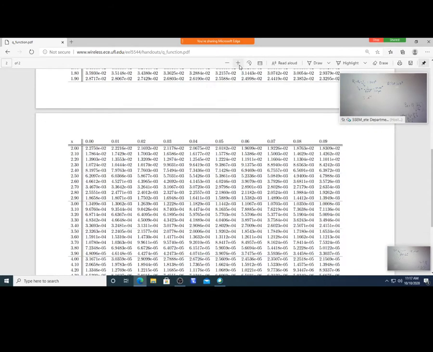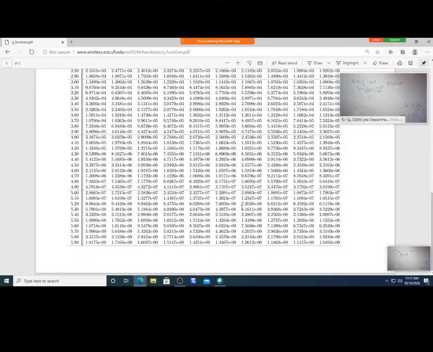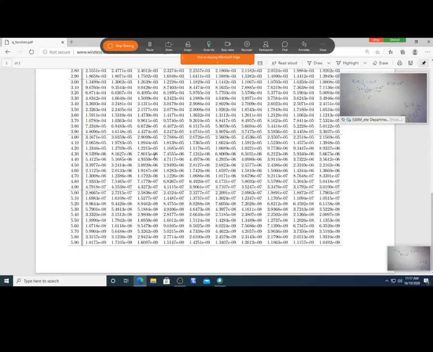If you come to this row, are you able to see this? Shall I zoom this page? Are you able to see this? Guys? Yes? Yes, ma'am. Okay.